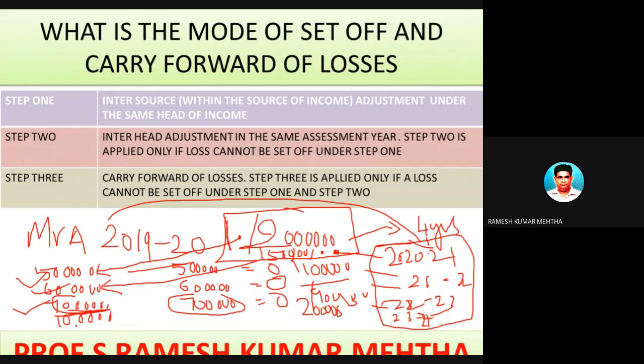So in the fourth year he made a profit of 1 lakh from a similar kind of business. So now there is an income of 1 lakh rupees. This 1 lakh rupees can be set off against the remaining loss. So 1 lakh is set off. Out of 2 lakhs, 1 lakh is set off, so 1 lakh is the income of that particular financial year. So this 1 lakh is the income for this assessee, and he has to pay tax according to the slabs mentioned under the Income Tax Act 2019-20, whatever are the slabs prescribed. Hope you have understood it.